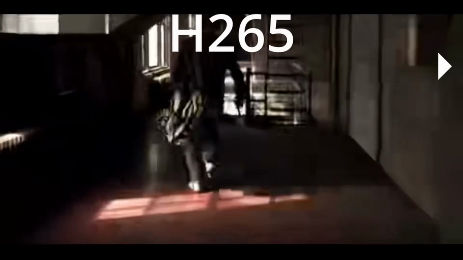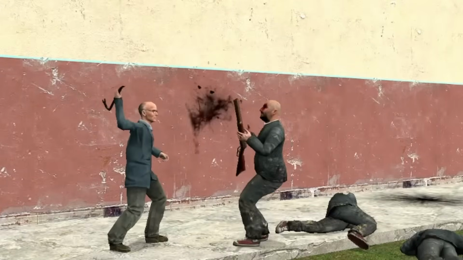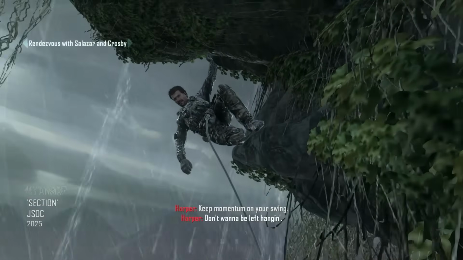Let's use H.265, as it's supposed to be a successor to H.264. But it really isn't, because it's not free. That's cool, I guess. Anyways, we have about the same size, but it looks better, I guess. It's not good. It's like saying that getting stabbed is better than getting shot. Like, yes, but they both hurt.